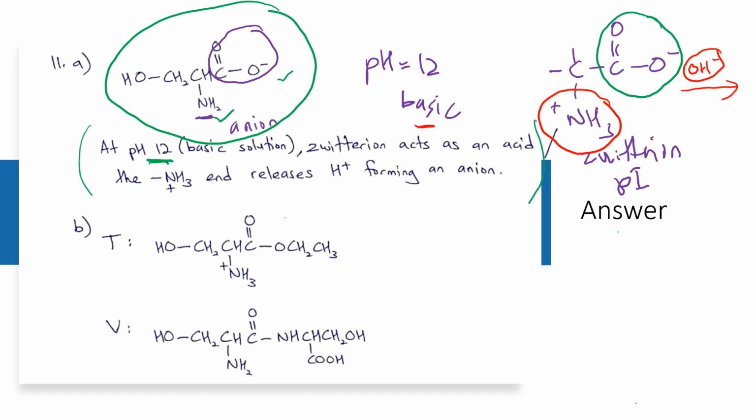Jadi dua pilihan jawapan lah. Sama ada kita jawab Zwitterion ni, the Zwitterion act as acid, or the NH3 plus release the H plus forming the anion starting from the Zwitterion. Okay, and then question number 11B, kita draw T. So remember T tu dia berlaku apa? Dia berlaku esterification. So dekat COOH ni dia akan combine dengan ethanol.